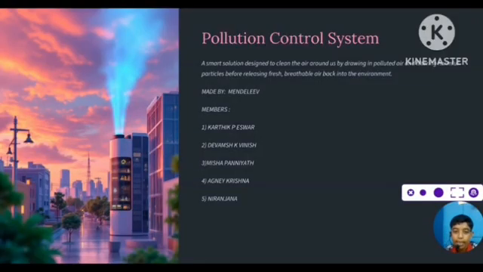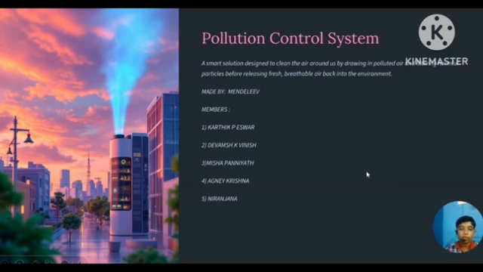Good morning. Me, Karthik, and my members Devansh, Isha, Agne, and Niranjana of group Mentally are here to contribute our idea: a pollution control system. It's a solution designed to turn polluted air into purified air.